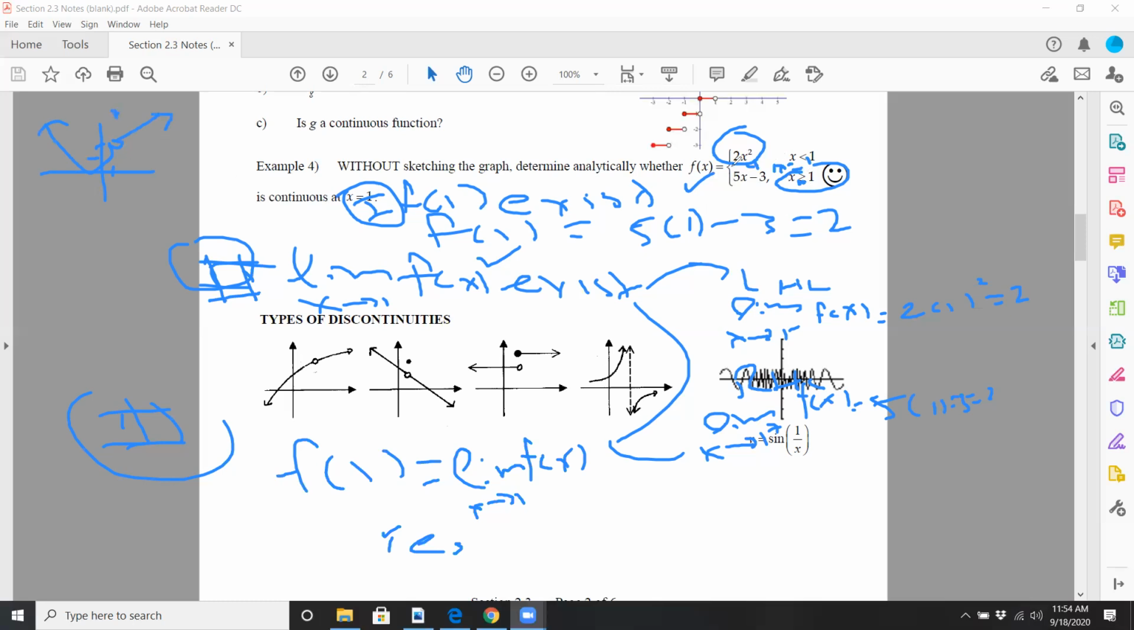If I had a little revision here where I had 4 in the middle. But since I did not, and 1 was included, then the hole actually fills in, the point fills in that gap, and then I'm continuous. I don't have to lift the pencil off the paper. So example 4, the answer is yes, because all 3 conditions were met.